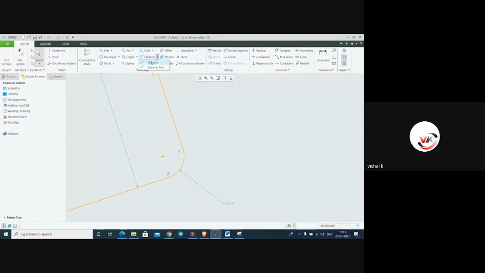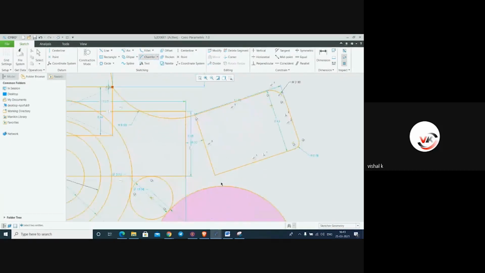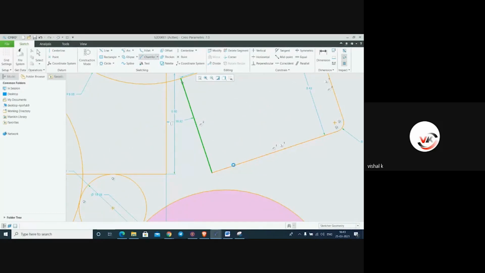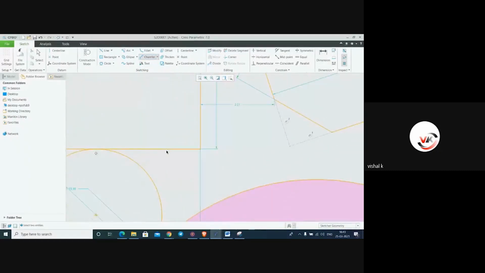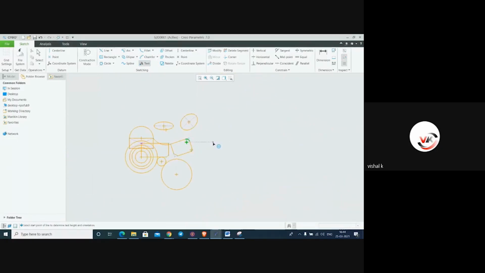Then chamfer and chamfer trim, the same kind of options as fillet. For chamfer, first point, second point, and another one is chamfer trim, first point, second point. Now it is trimmed. If you want to put text over here, just click on it